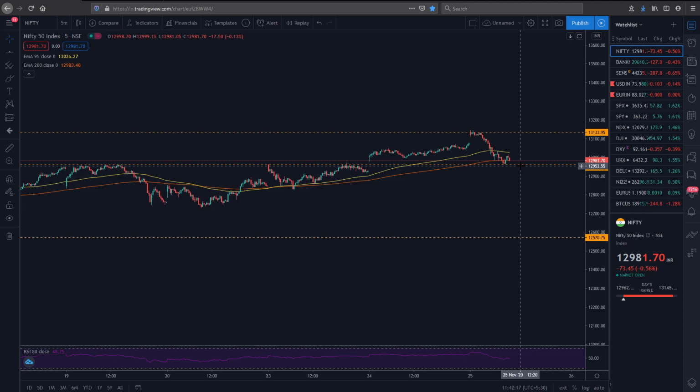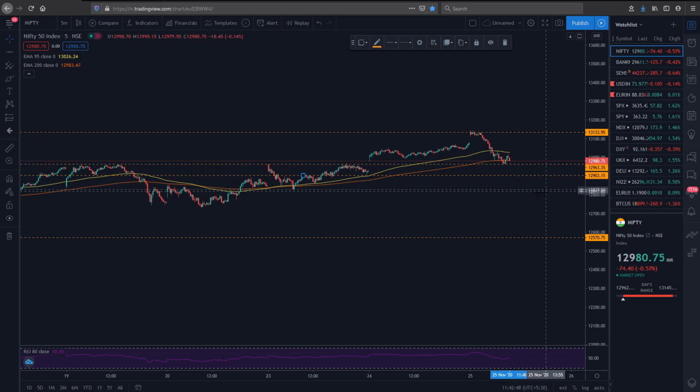At this point, if you are doing an intraday trade or something for short-term speculation, this is not a recommendation, but for educational purposes, you should always put your stop loss below this point. Suppose this point breaks, you can put your stop loss over here, because if the stock price goes beyond this point, that means the stock has changed its trend. Now it's going further down, so you should always put your stop loss. So let's wait whether the price of the Nifty will break this point or not. This is its hardcore support level.